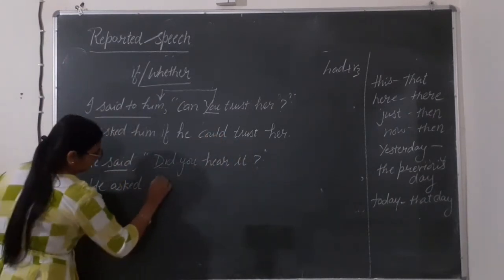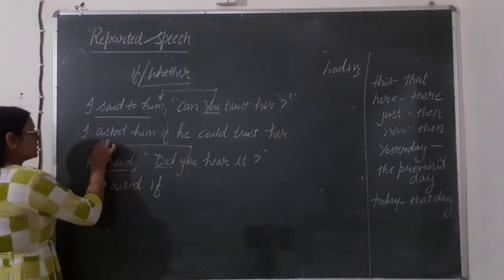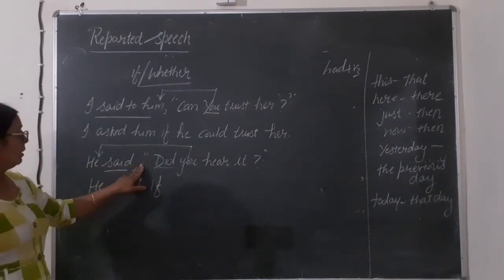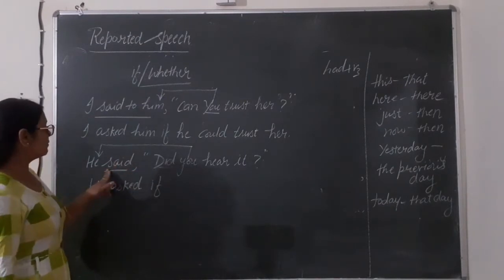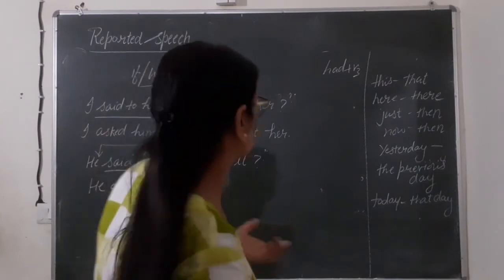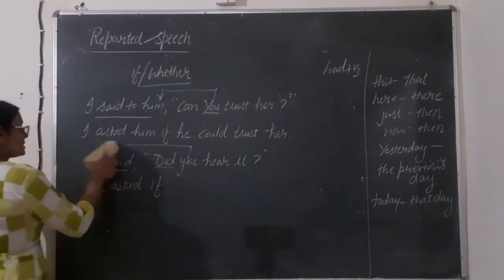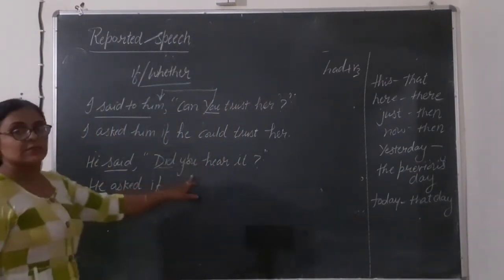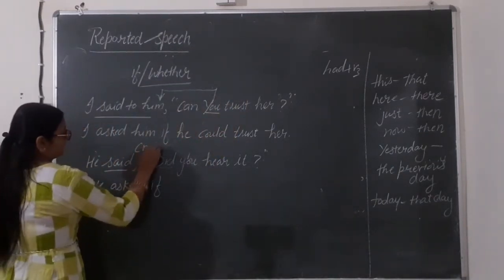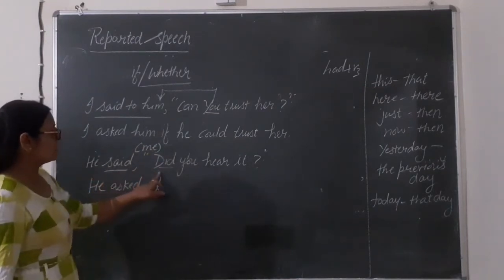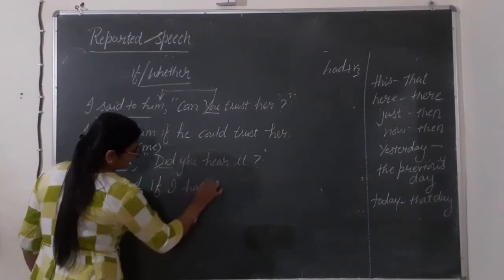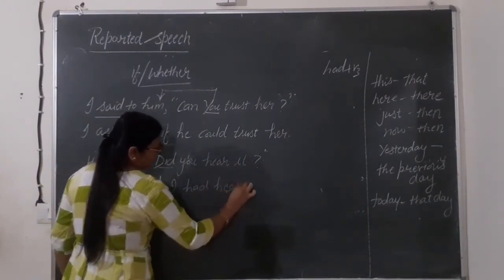He asked if. This will be changed according to our subject. He said to me. You is here, so we will change this according to our object. But the object is not given here, so we have to suppose it. He said to whom? He said to me. So we will write here me only. We will assume it me here. He said, did you hear it? He asked if I had heard it.